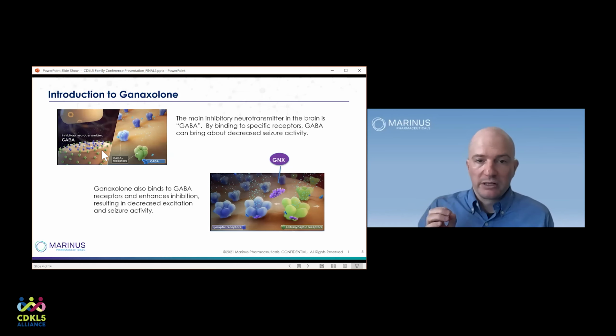So that's really what's unique about Ganaxolone. It is a GABA agonist, but it works not only on the intrasynaptic receptors, but the extrasynaptic receptors. And that is the hypothesis behind bringing it to clinical availability and clinical use. And we'll review in the next several slides the data that supports the idea that this is an effective anti-seizure medication.